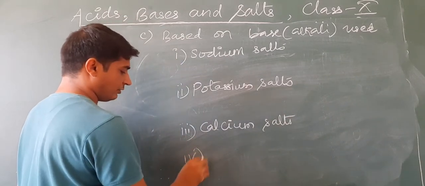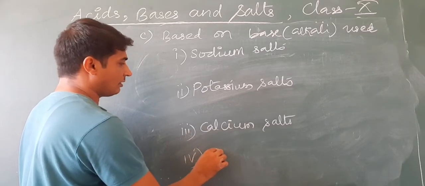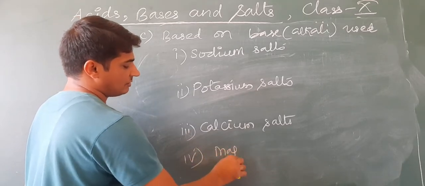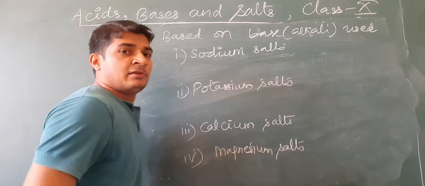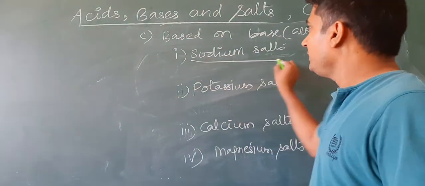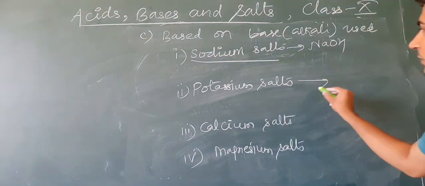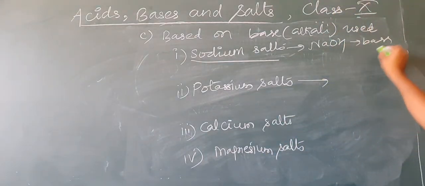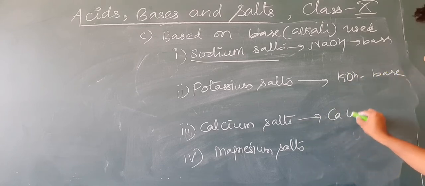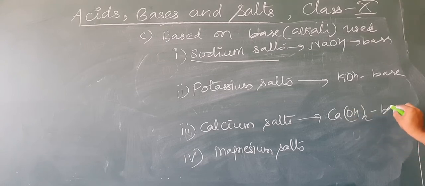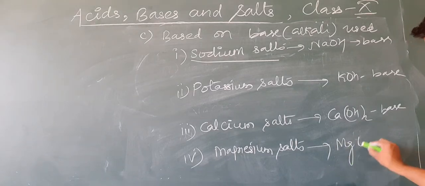Fourth one is aluminium salts or magnesium salts. Okay. So in this one, the base used is sodium hydroxide. In this one, the base used is potassium hydroxide. In this one, calcium hydroxide is the base. In this one, magnesium hydroxide is the base.